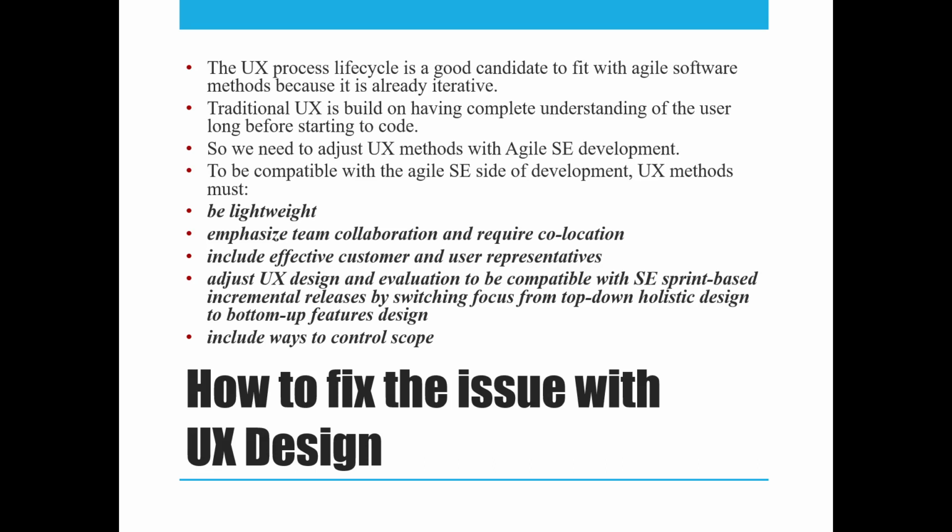Next, it says that you need to adjust your design and evaluation to be compatible with your software engineering sprint phase. When I work with the traditional UX method, it follows a breadth-first approach. That means every process has to be done in detail and then you have to follow the complete life cycle. But software engineering goes with a depth-first process. That means it takes one functionality, completes that properly, and then moves on to the next functionality.